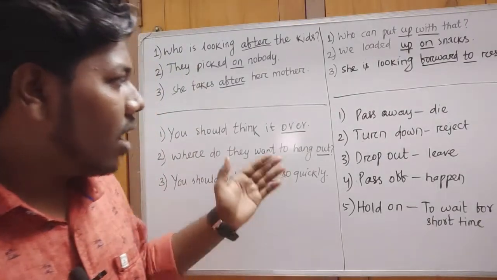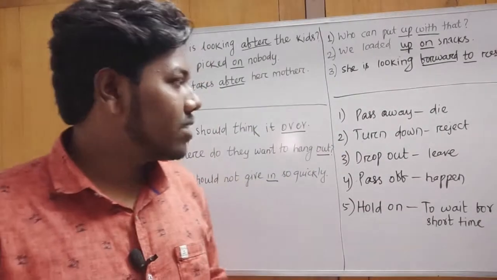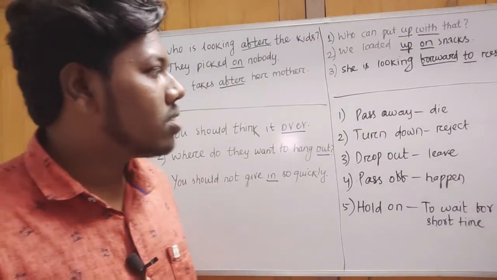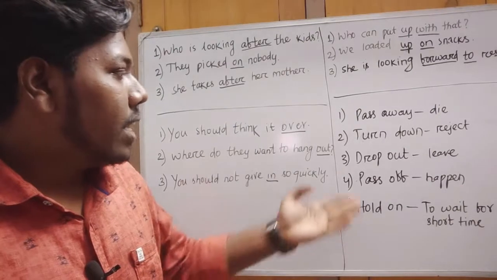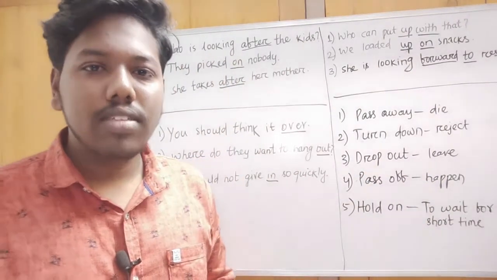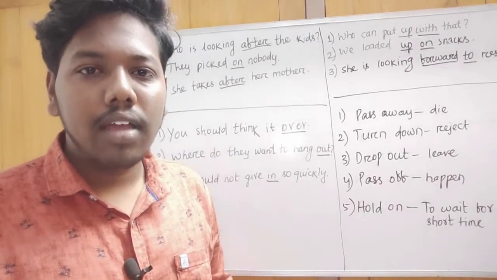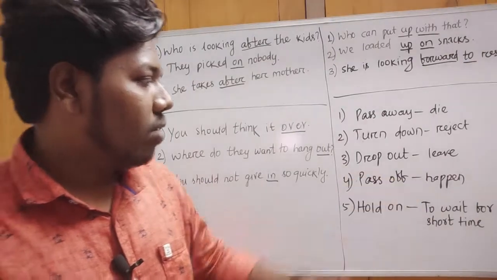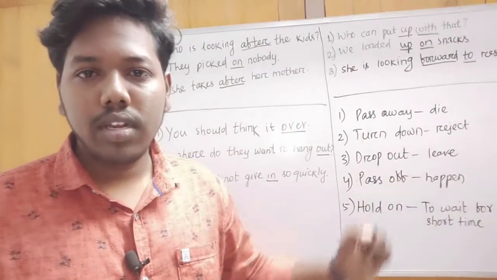So some examples are: pass away, means die. Understood? Next it comes turn down. If a person is rejecting you, it comes as reject. Okay. Next it comes drop out. Drop out means leave. For example, you can leave the class, you can leave your home, you can leave the area. Next it comes pass off, means a thing which has to happen in our future.